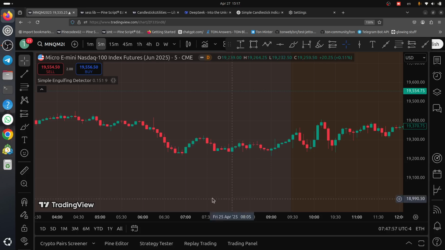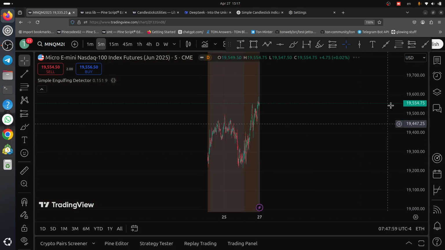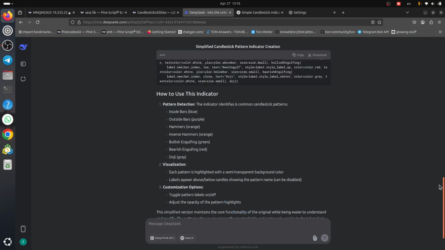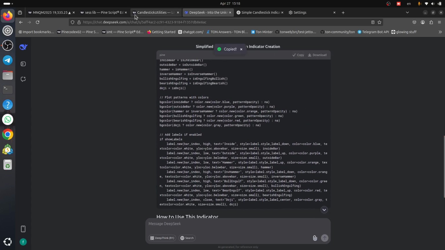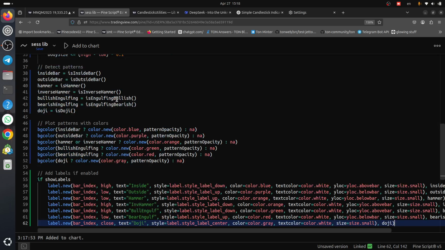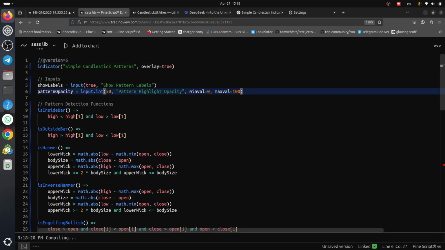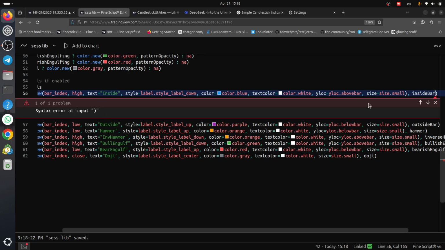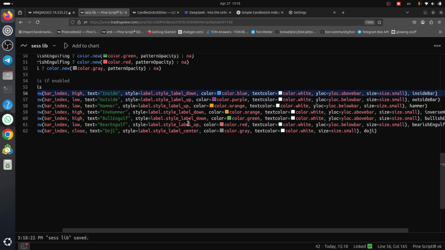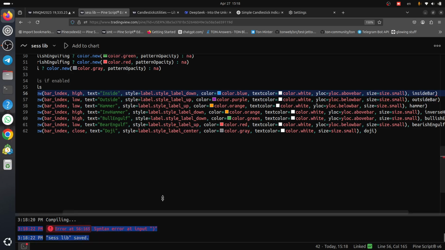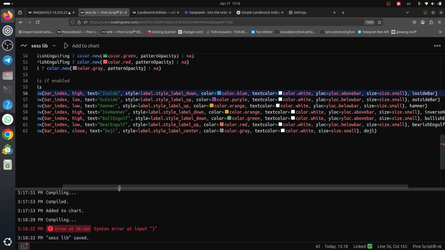Okay, we have some background and nothing else. Let's check DeepSeek. Change it to 6. Input.int should be input.int. Syntax error, maybe syntax error.